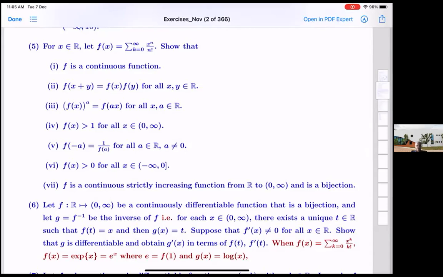Then part 2 will tell you that this can be done when a is an integer, right? And then from there you go down and somehow show that this is true when a is equal to p by q. That way you show it for rationals. After that, it is the continuity argument. For every irrational a, you have to find a rational below and above, and then take the limit.